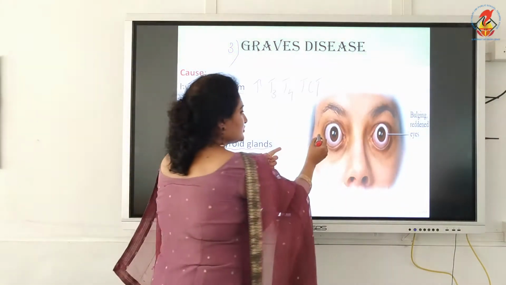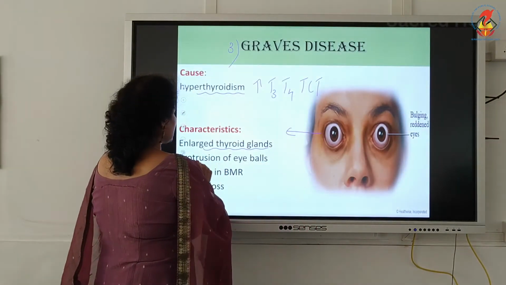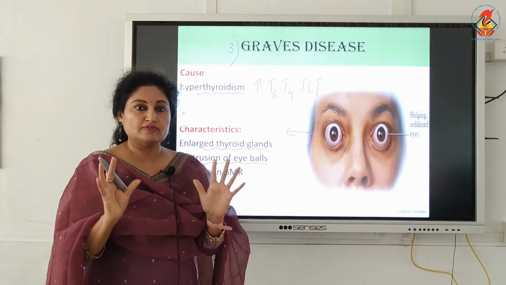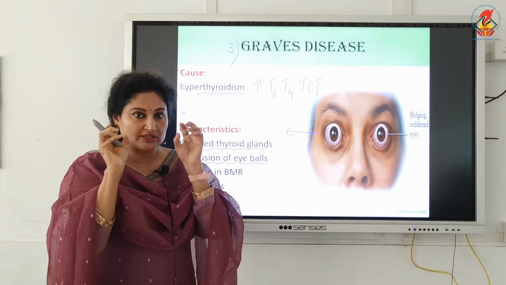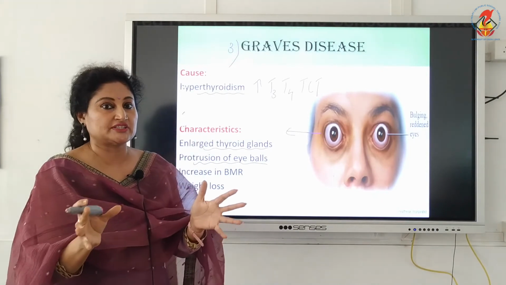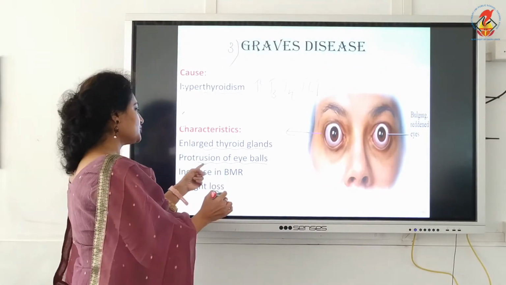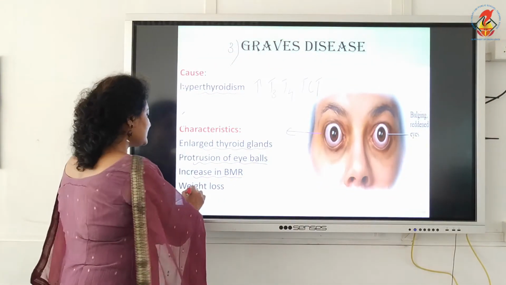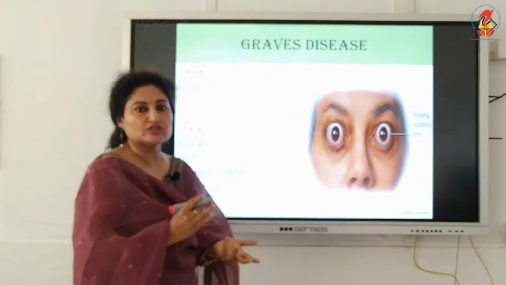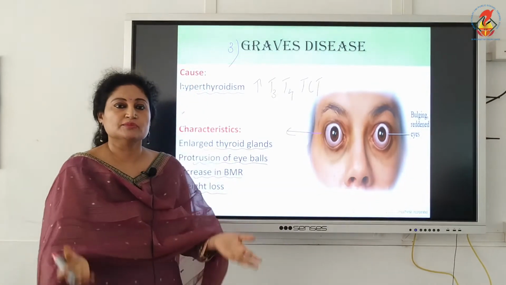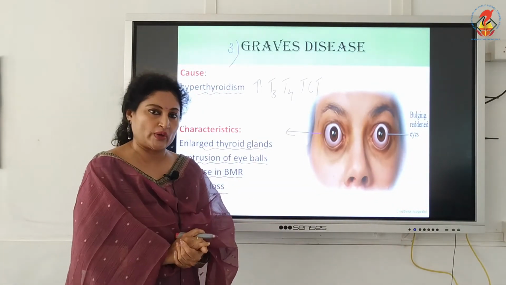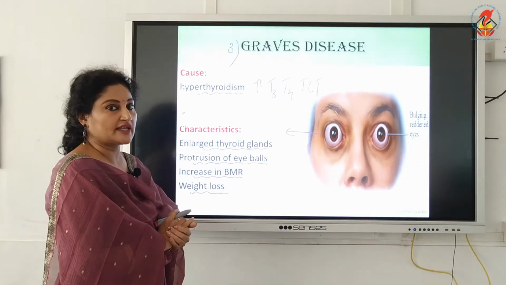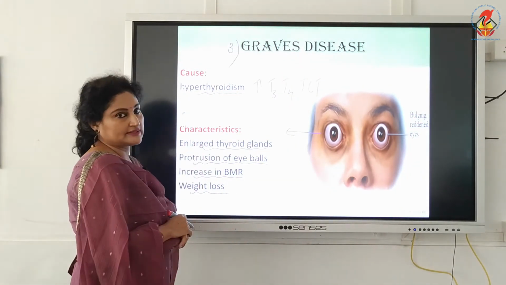In addition to that, the person who has Graves' disease has protrusion of the eyeballs. Look at the eyeballs being protruded. Even when he focuses on us normally, the eyeball seems like he is purposely projecting it out. It just pushes out. So there is protrusion of eyeballs, increased basal metabolism rate, and lastly unexplained weight loss, not because of dieting, not because of exercising, he simply loses a lot of weight. So that's all about Graves' disease. That is also related to the thyroid gland, but it's hyperthyroidism.